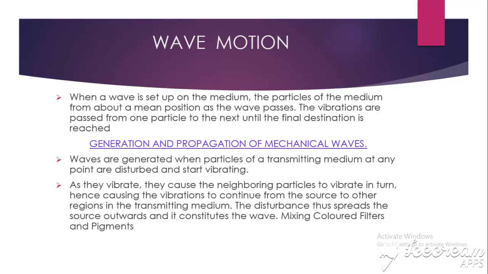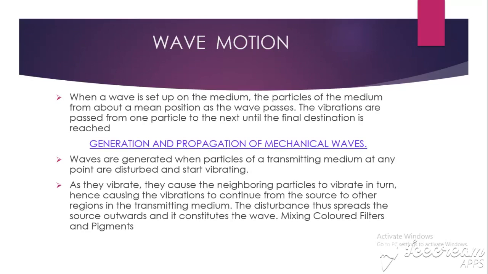Mixing colored filters and pigments. Okay, I'm going to just explain that now. Here I'll only explain the colored filters and pigments. A pigment is just the natural coloring matter of an animal or plant tissue. When you look at me, I'm black. That means I have a black pigment. That is what we're talking about.